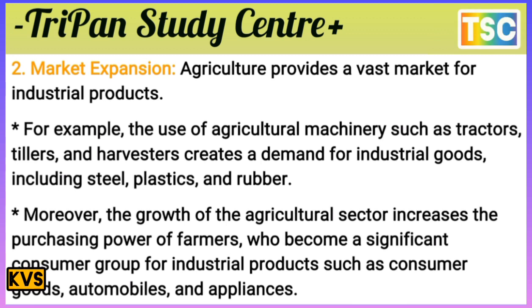Moreover, the growth of the agriculture sector increases the purchasing power of farmers, who become a significant consumer group for industry products such as consumer goods, automobiles, and appliances. That's important here. The market expansion.